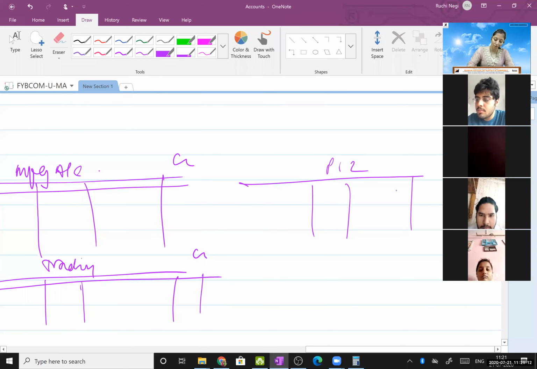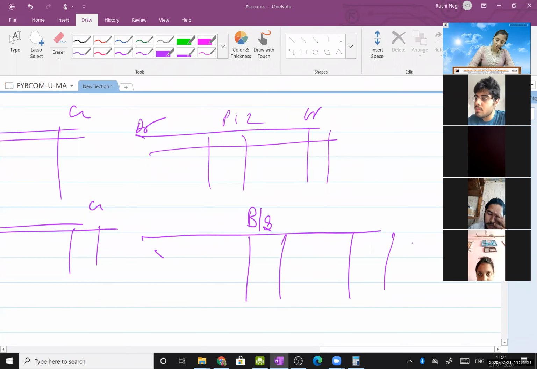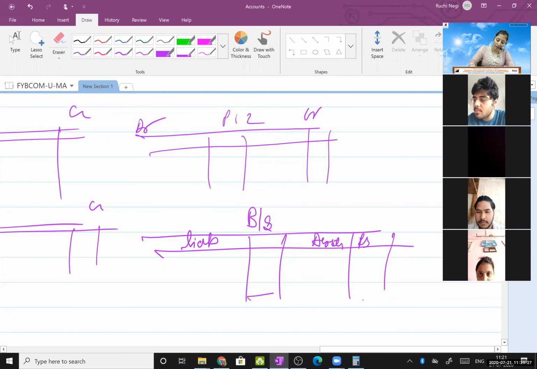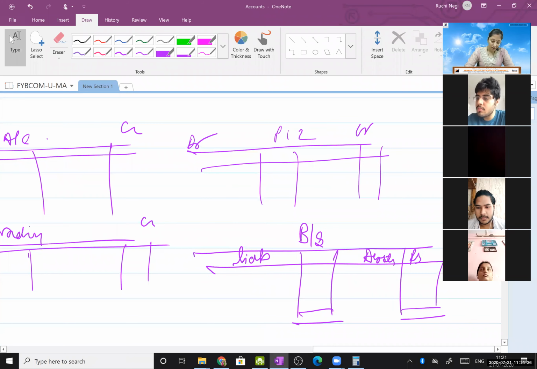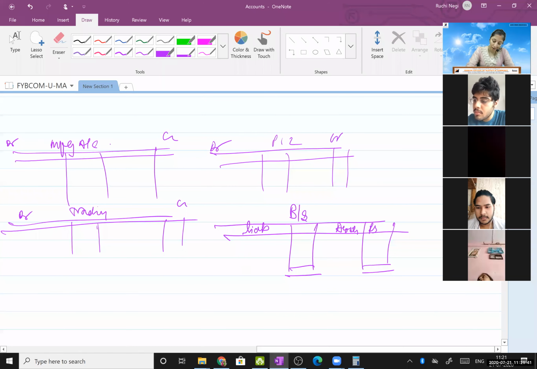And for balance sheet, liabilities, amount column, assets, amount column, and then this has to tally. Correct? Everybody agrees to this. This is what we are learning since FYJC, and this was the format which was followed in India a decade back. But now this format is not followed.